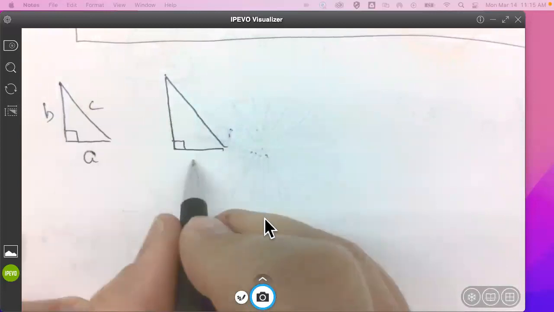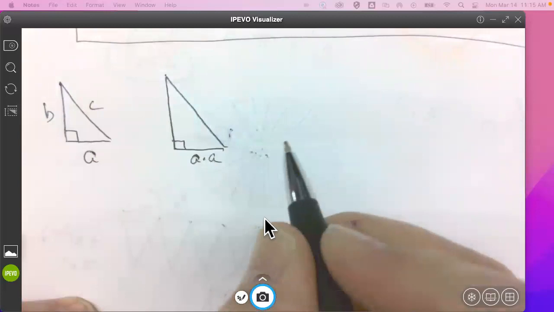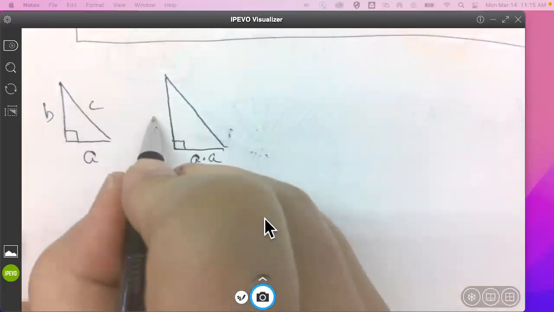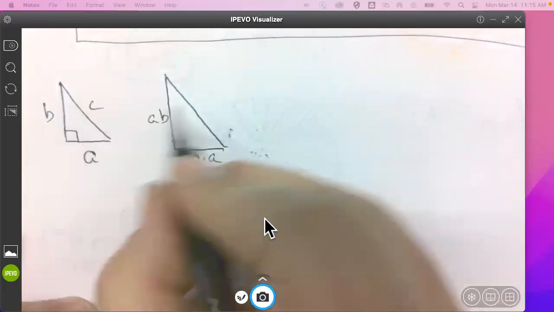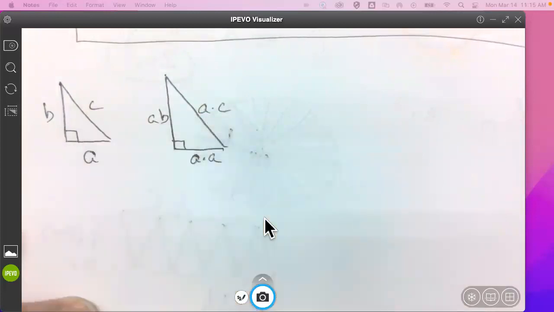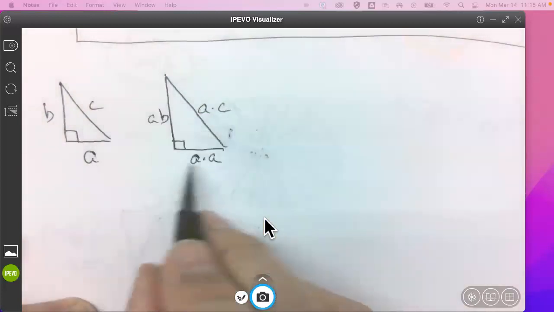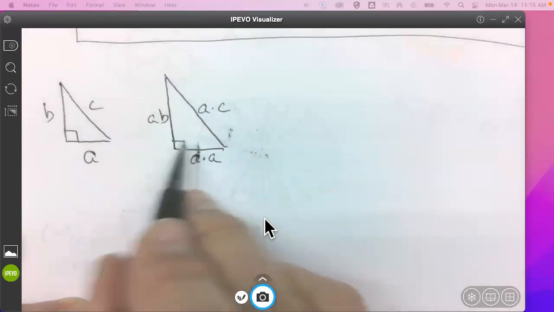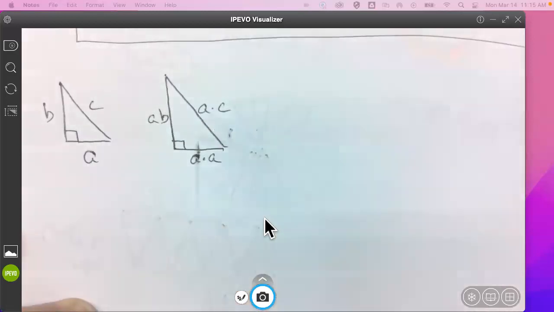So if I take this side of A and I multiply it times A, and then I take this side of B and I multiply it times A, and this side of C and I multiply it times A. So these sides are now AA, AB, AC. Are these two triangles still similar?